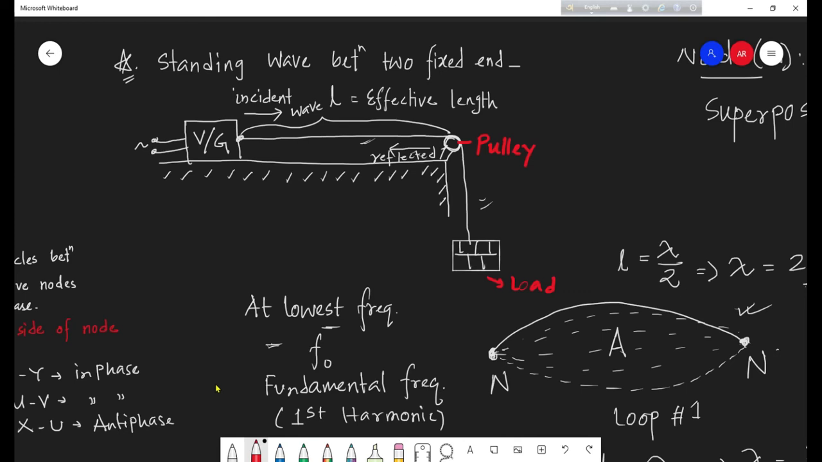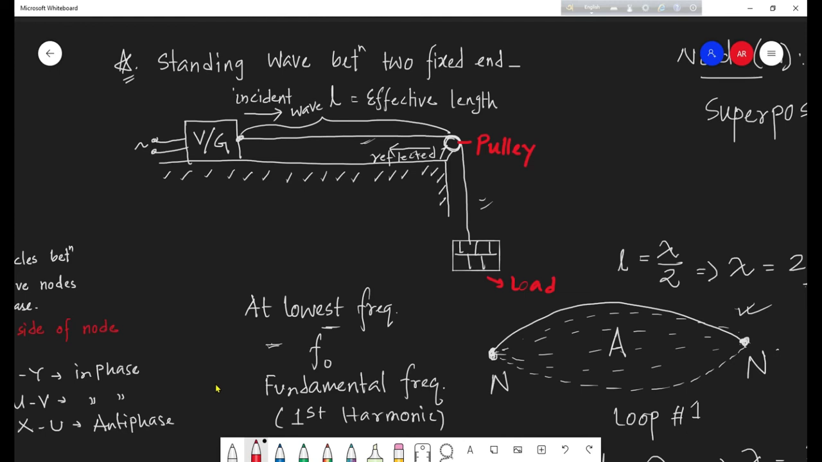That is what we call the effective length. Now, when at a particular frequency the vibration generator vibrates, this causes the string to vibrate as well, because the string is attached to the vibration generator.